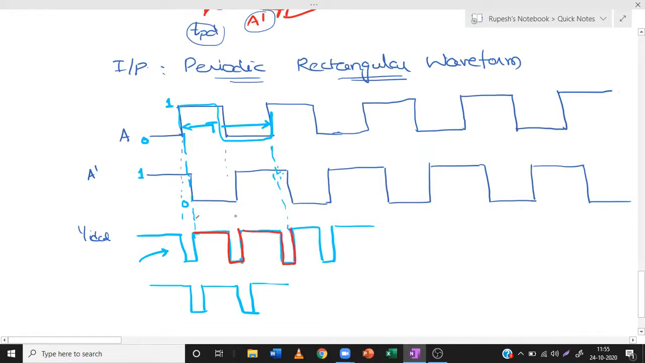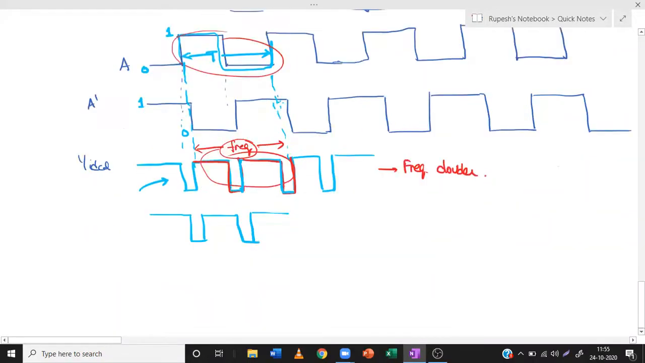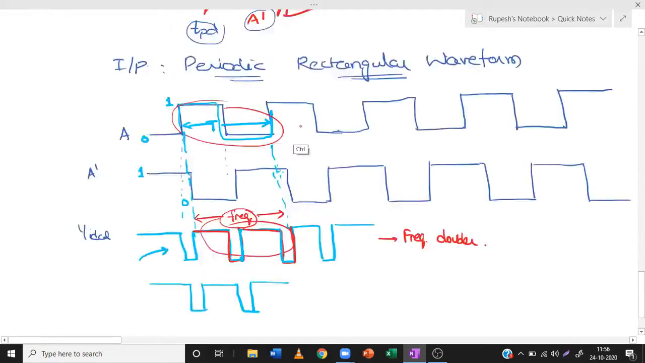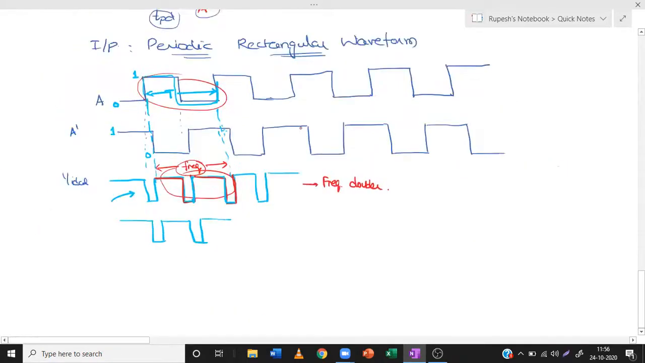So did you observe that the frequency is doubled? Frequency is the occurrence of waves per second. Per second here there is only one wave. Here there are two waveforms. So the frequency is doubled. Hence, it will be used as a frequency doubler. Understood? Yes. So that is the completion of this question. Let us move on to the next question.